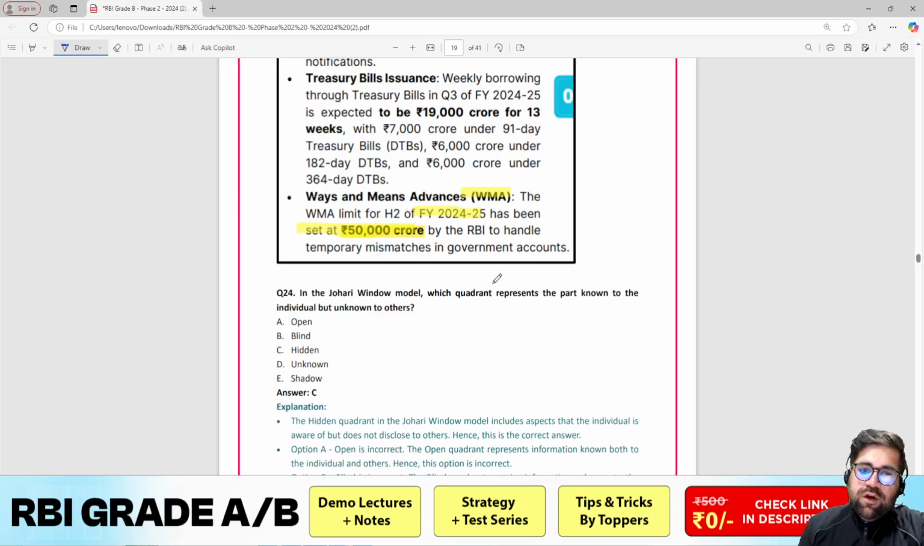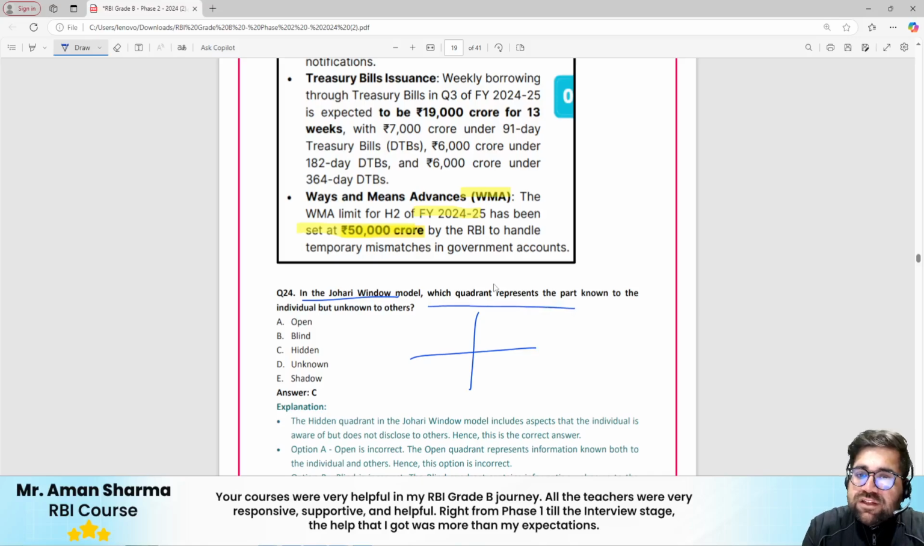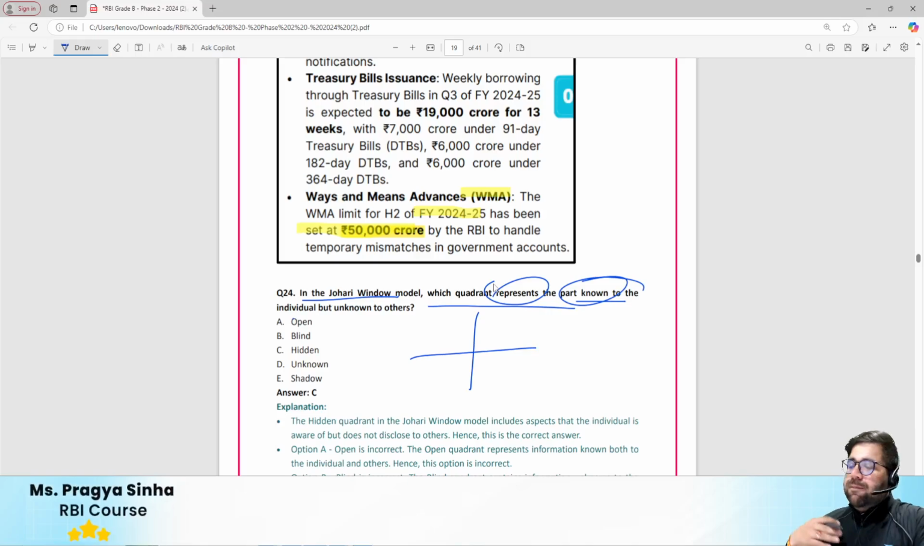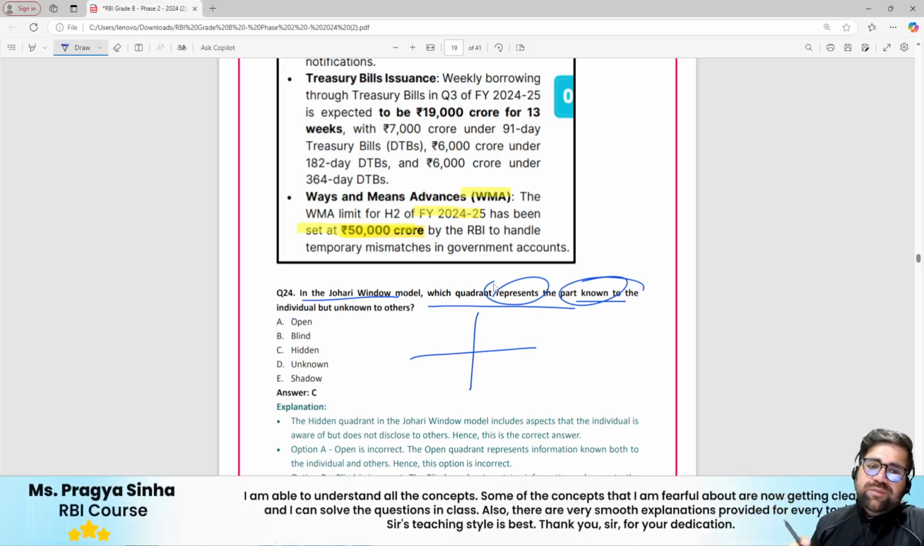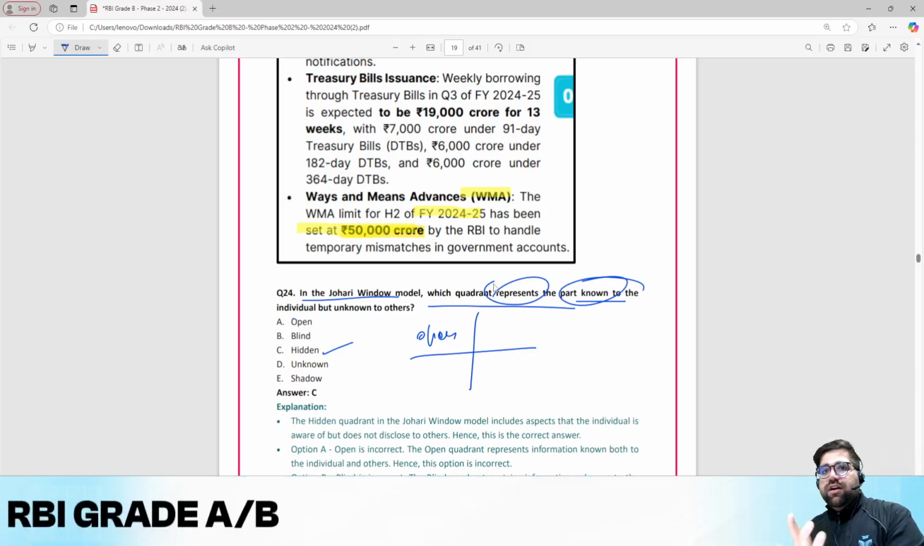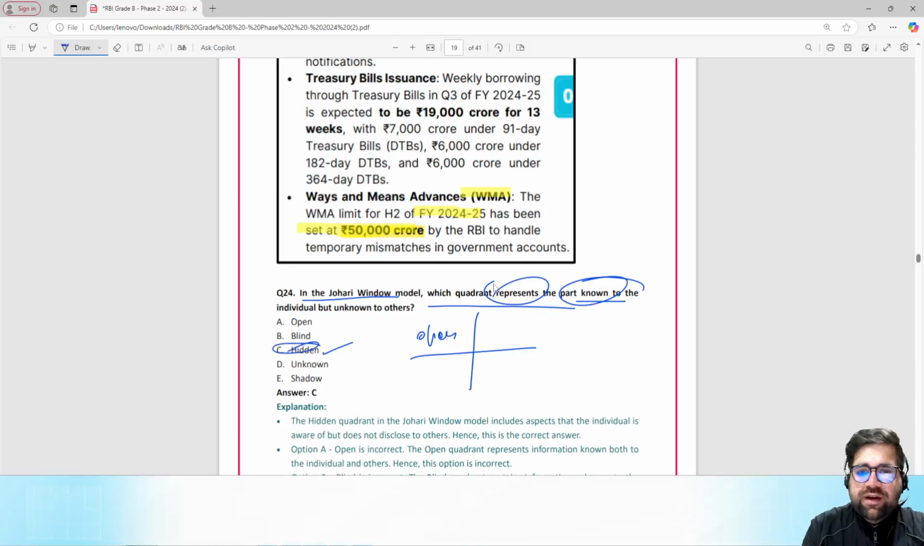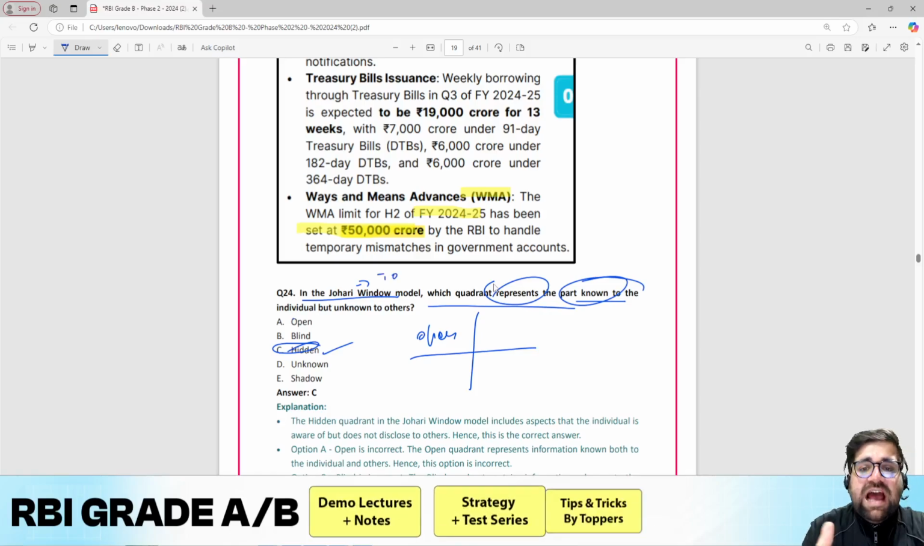Next question. In Johari window, we all know it has four quadrants. Which quadrant represents the part which is known to individuals? I know it, but I am hiding it from others. So that is basically known as your hidden quadrant. You have open, facade, then you have hidden, then you have unknown. A total of four are there, right? So definitely the answer will be hidden quadrant, and it was given by Joseph Luft and Harry Ingham.